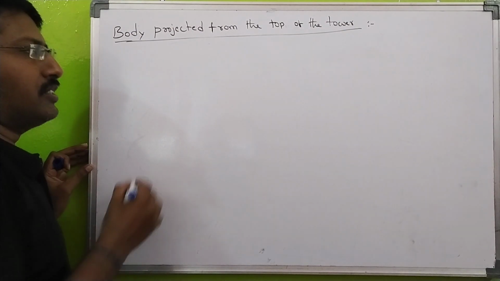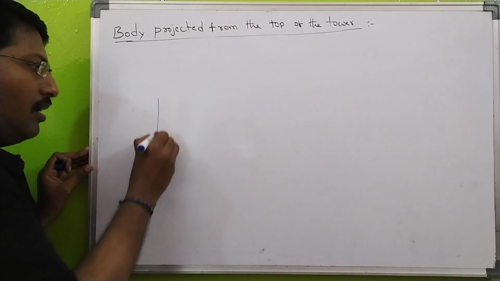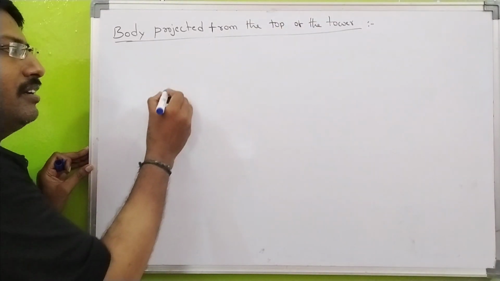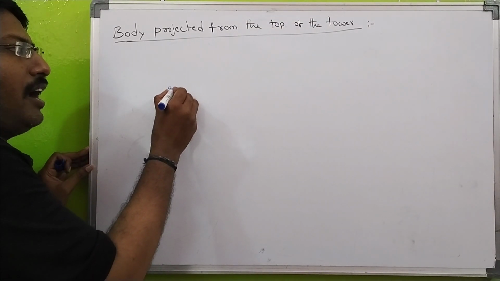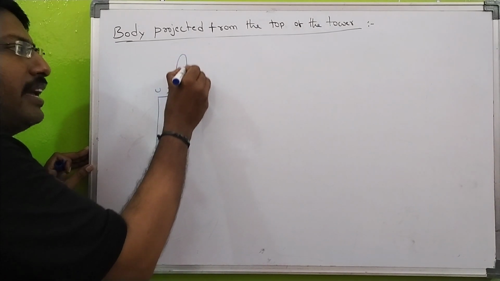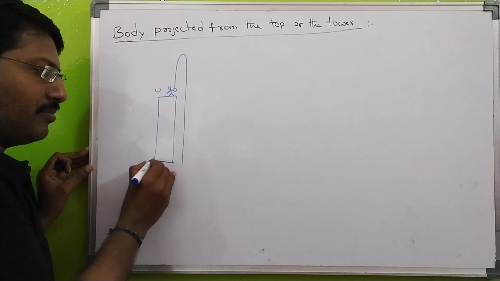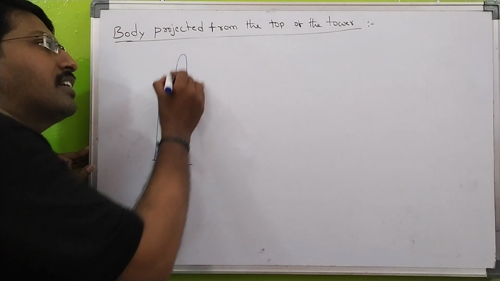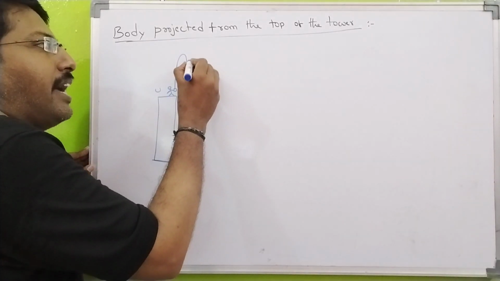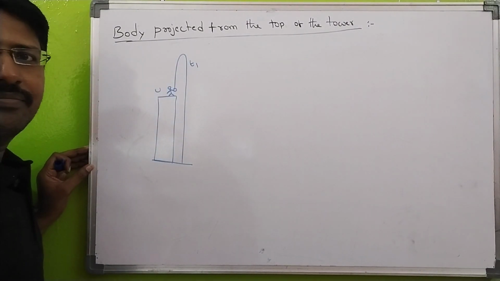Case 1, first case. This is the tall building. I stand here and throw the ball in the upward direction with velocity u. It reaches like this. So what is the time of flight here? From here to here, it takes time t1 seconds.